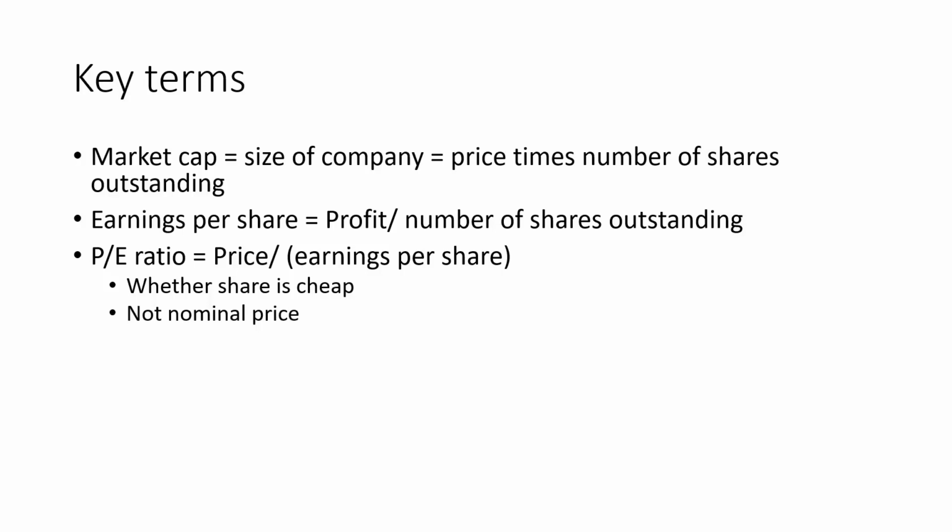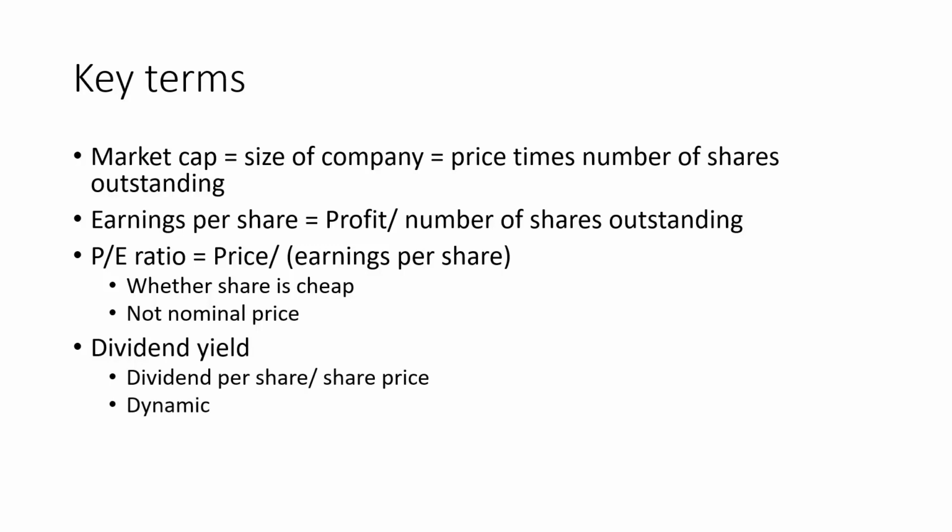Remember, nominal price does not tell us whether the stock price is cheap or expensive. Nominal price is the actual number that you see on the stock screen. The $32 for Delta does not tell us anything about whether it's cheap or expensive. The last thing we studied was dividend yield, which is the dividend dollars divided by the share price, and it's dynamic. As the price changes, the dividend yield changes. So when the price goes up, the yield will go down, because remember, share price is in the denominator and dividend is in the numerator.